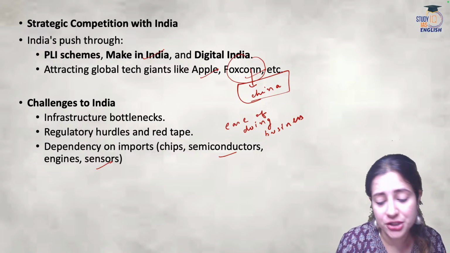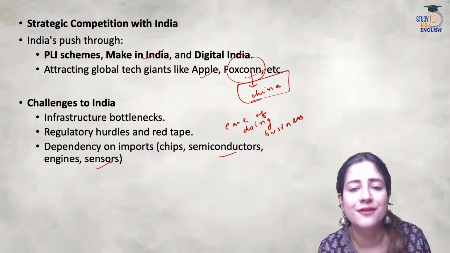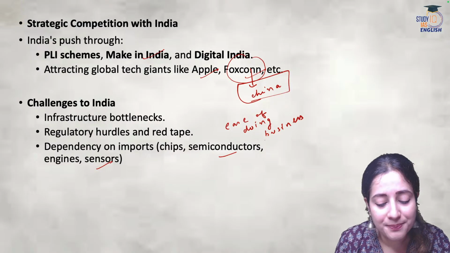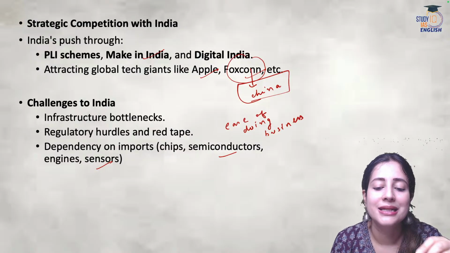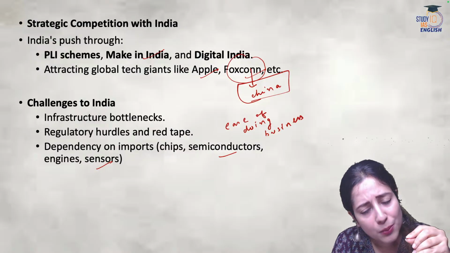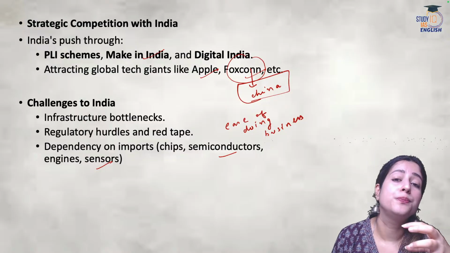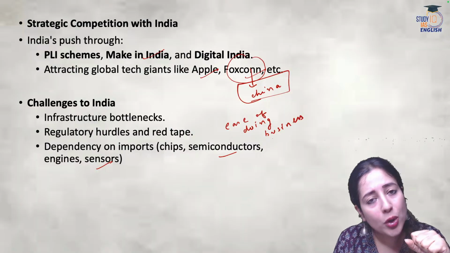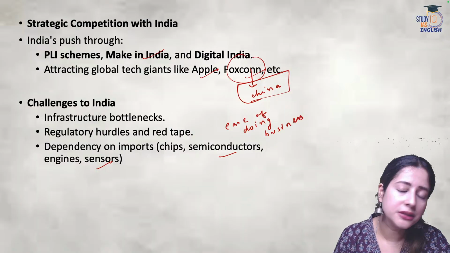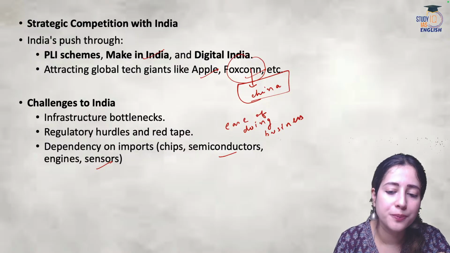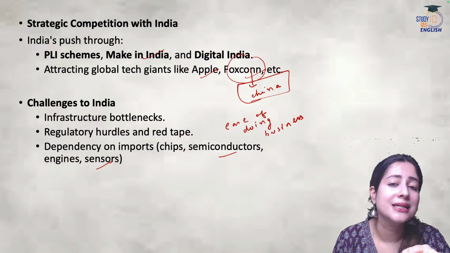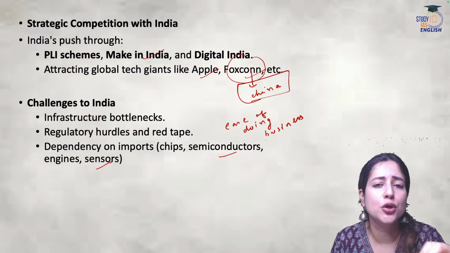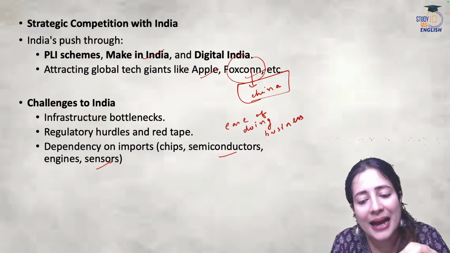There are so many challenges. That's a very good question you have asked here, Viru: what could be the challenges in implementing the production linked incentive schemes? Well, most of the problem comes from bureaucratic delays and government approval mechanisms. So what we really have to do is either create a public private partnership model, or make it easier for our own entrepreneurs to obtain government licenses at the earliest.